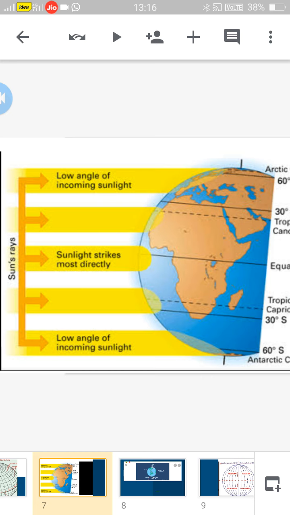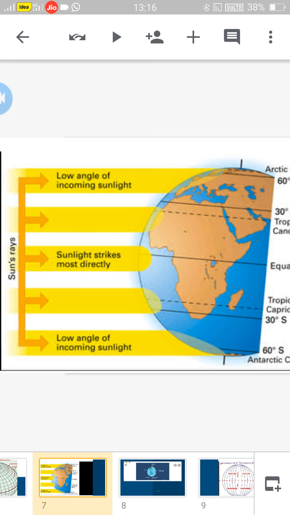So the equator is very hot because the sun rays fall directly on it and it is very close to the sun. Compared to the equator, the poles are far from the sun, and the angle of incidence of incoming sunlight is very small. The density of sunlight is also very low at the poles. Sometimes in some areas it cannot reach. So the poles are frigid zones. The North Pole and South Pole are frigid zones, and the equator is a very hot zone. In between the poles and the equator we have temperate zones.